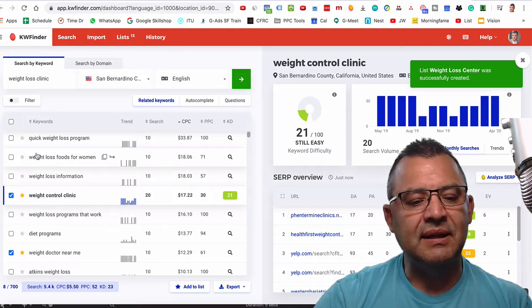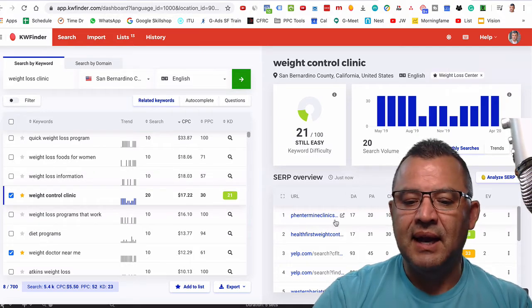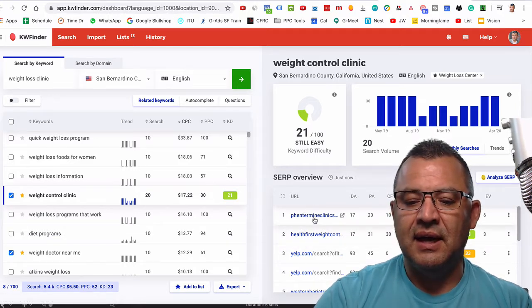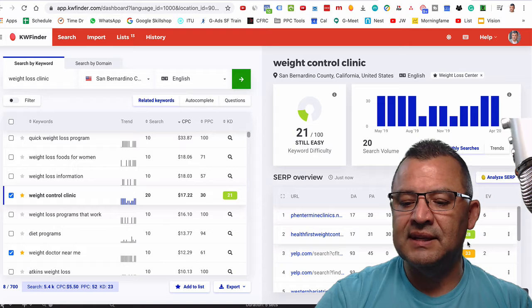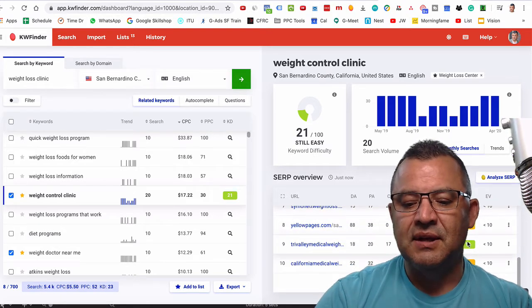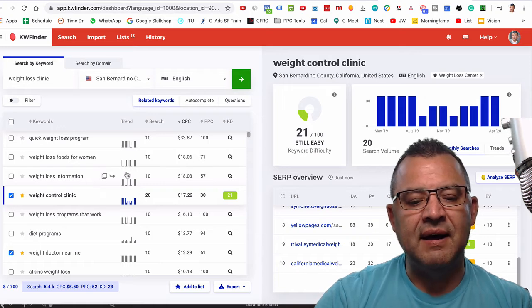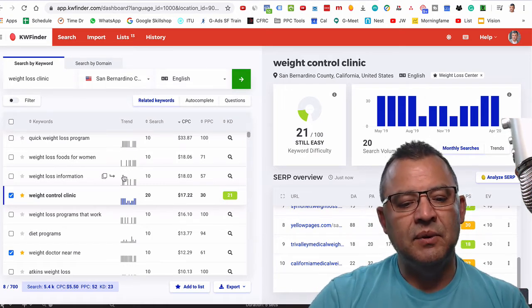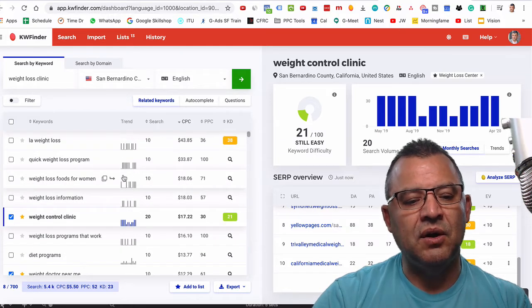And now I've started my list, and I can just continue searching. And as I go through here, it's really nice because it gives me a baseline of who my competitors are and how difficult it is going to be to compete against these particular competitors, and being able to identify which keywords I'm going to go after.